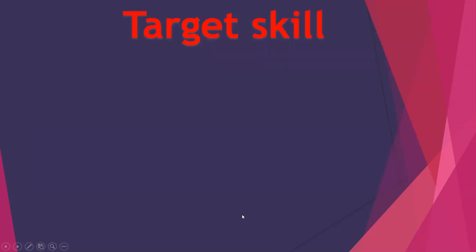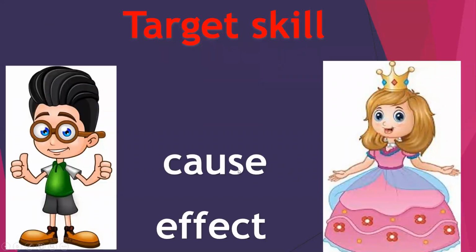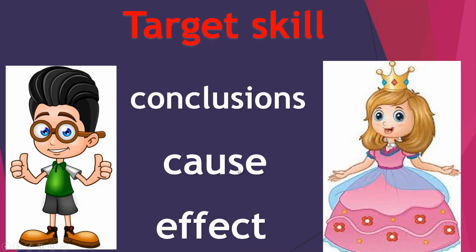So our target skill: cause, effect, and conclusions. I will ask what's happening and why. Okay, so if I'm asking, why doesn't the cocktail win in the race?